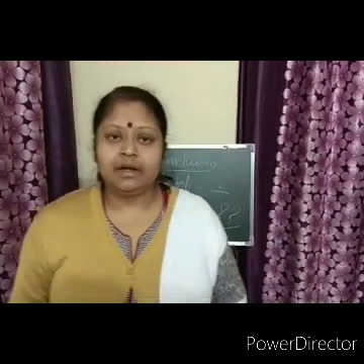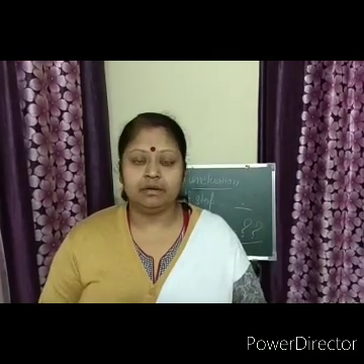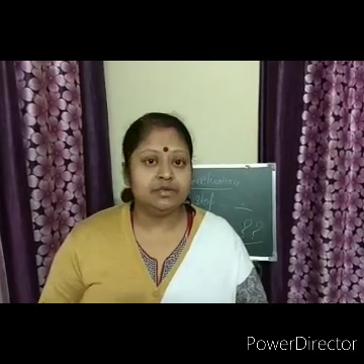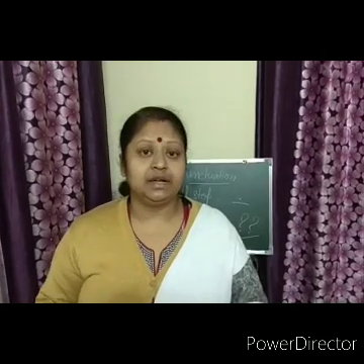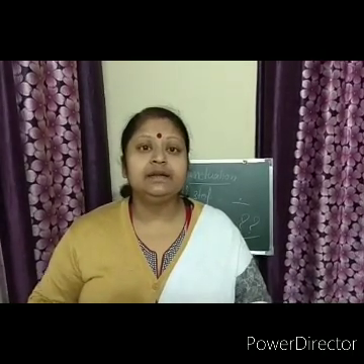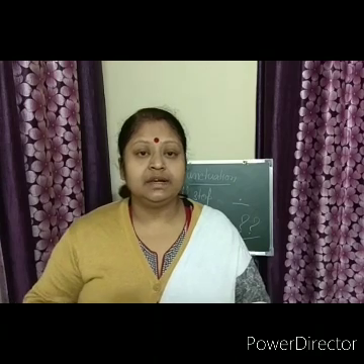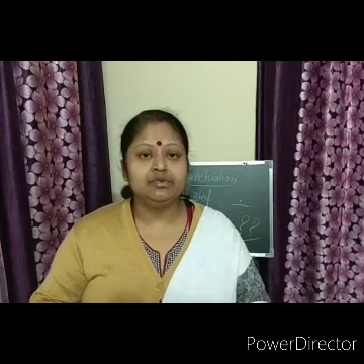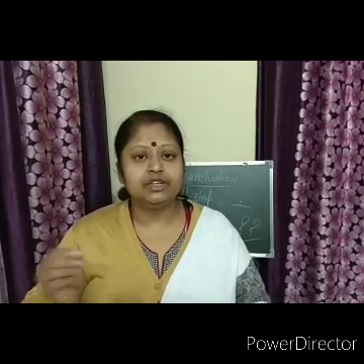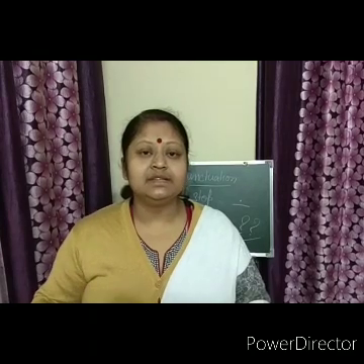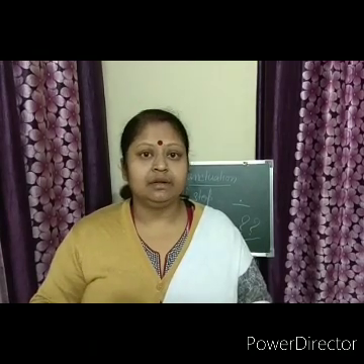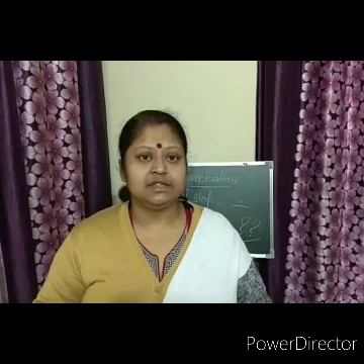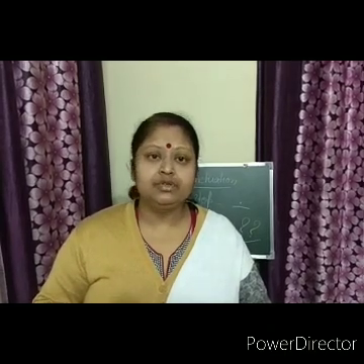Question mark is always used at the end of the sentence to show that it is a question. The sentence is asking something. Okay, when we question something, we use question mark. It always shows that the sentence is in the form of a question. That time we use question mark.